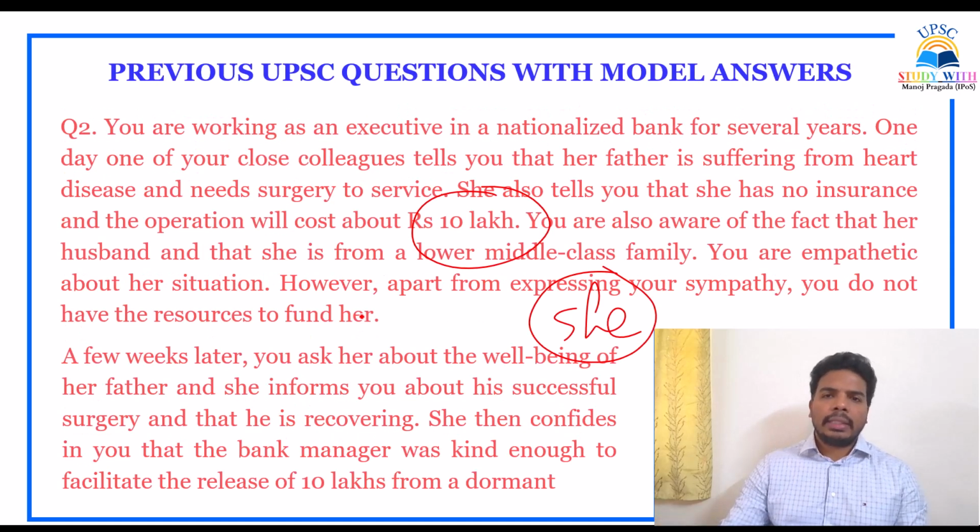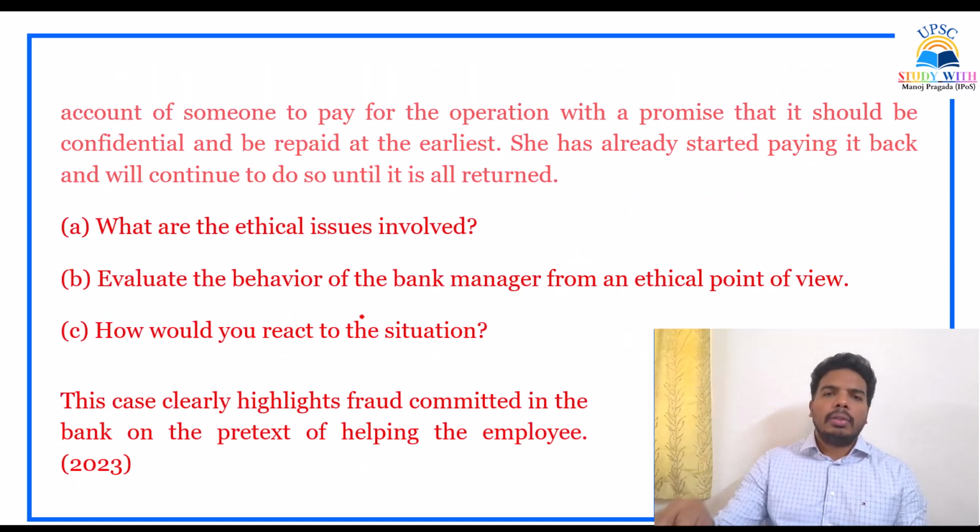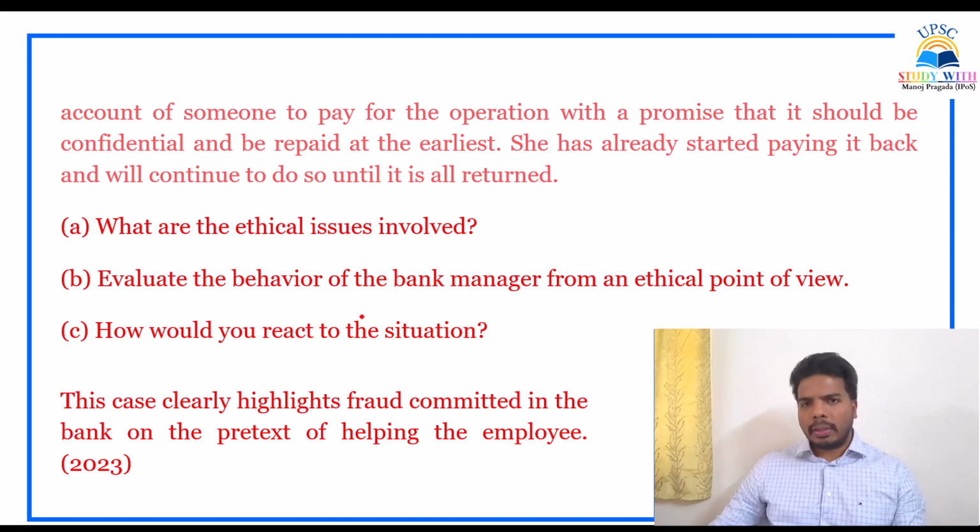The banks have a certain nomenclature for those accounts, so that is a dormant account. The money was released from a dormant account of someone to pay for the operation, with a promise that it should be confidential and be repaid at the earliest. So what he did was he withdrew that money from one dormant account of a customer, and he told this girl to give this money to the hospital and do her surgery.